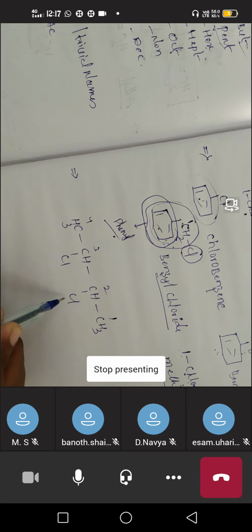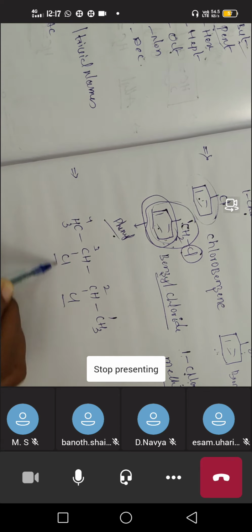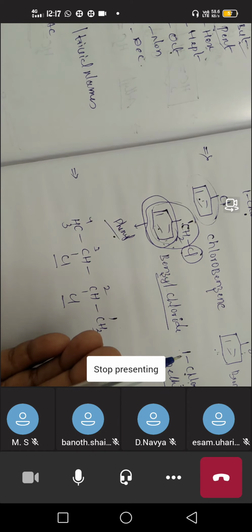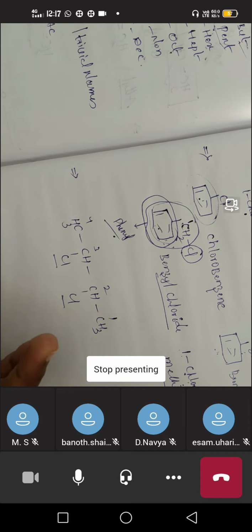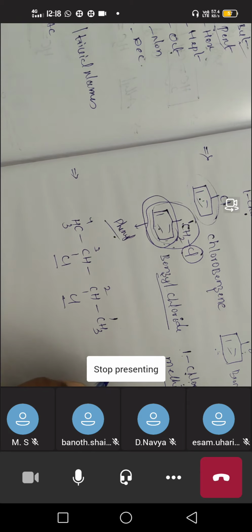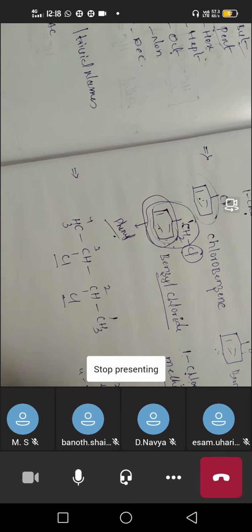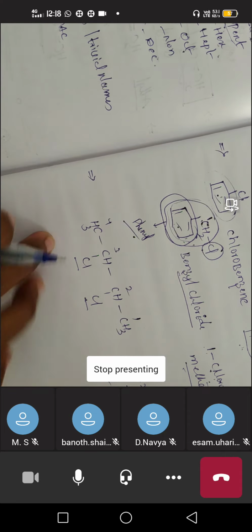So here we have chlorine on the second carbon and chlorine on the third carbon also. If only one is there, we need not mention mono. Mono means single. But here two functional groups are there, that is two chlorines. When two chlorines are there, we have to say di. For 2 chlorines we say di. For 3 chlorines, tri. For 4 chlorines, tetra. Like this.